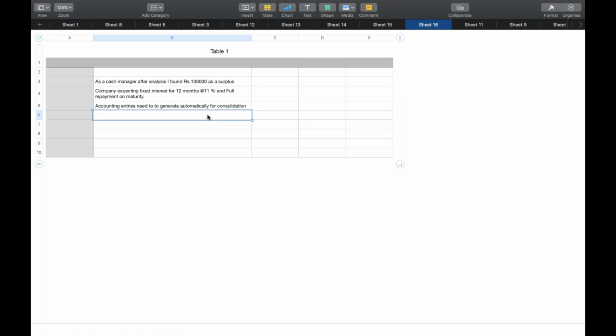Then for each transaction, correspondence need to be generated.